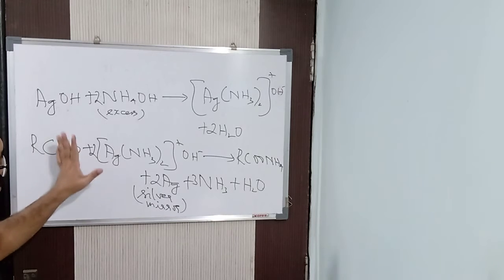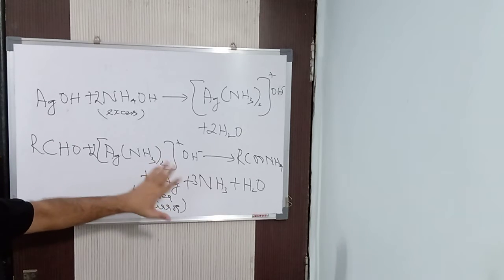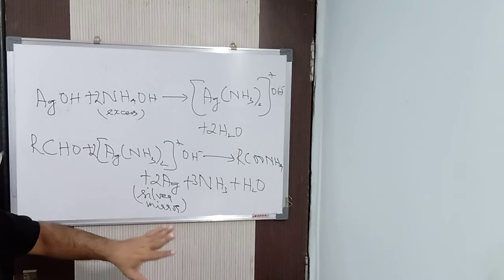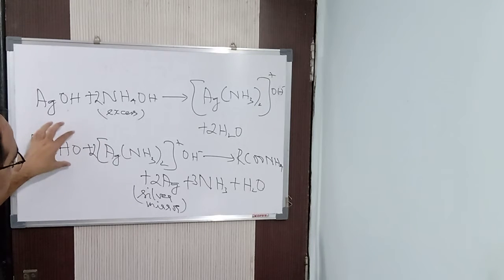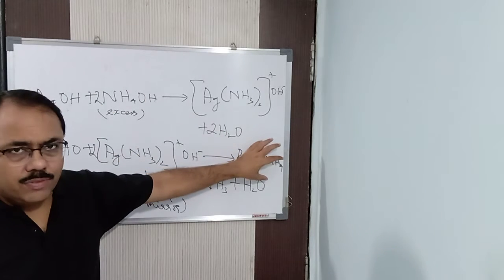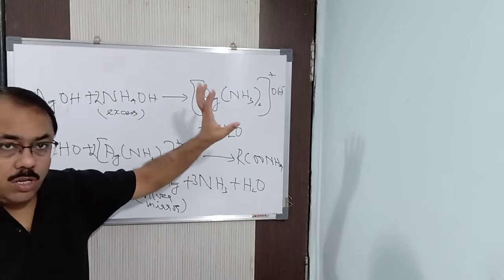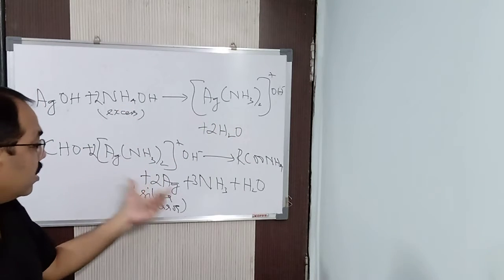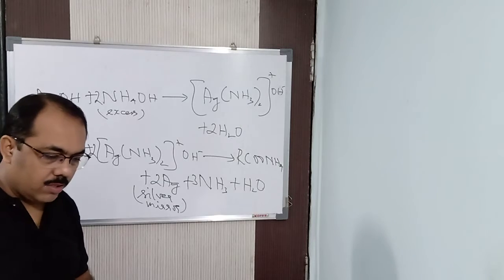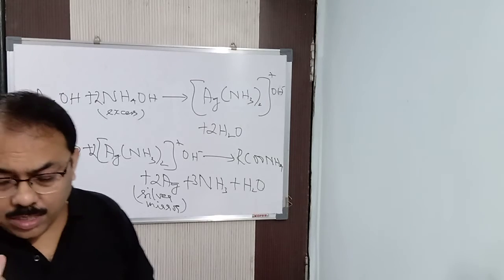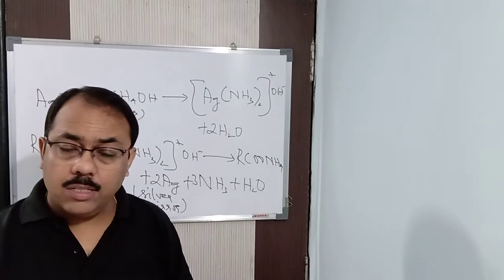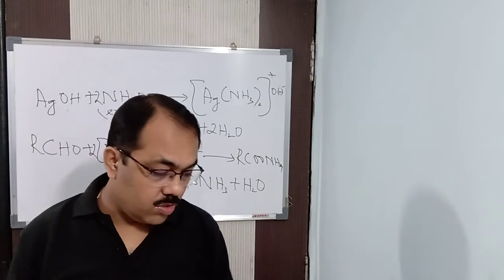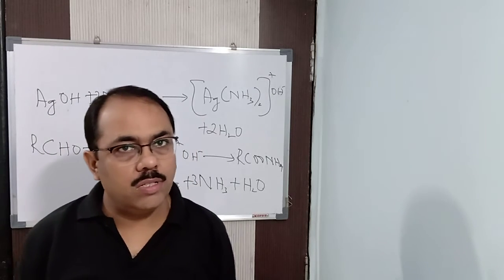So with Tollens reagent we get this. Tollens reagent is ammoniacal silver nitrate solution. What it does: aldehydes get oxidized to acid, which further reacts with base to form a salt, and Tollens reagent gets reduced to form a silver mirror. This is the test given by aldehydes, not by ketones, mind it, because ketones do not get oxidized by a mild oxidizing agent.